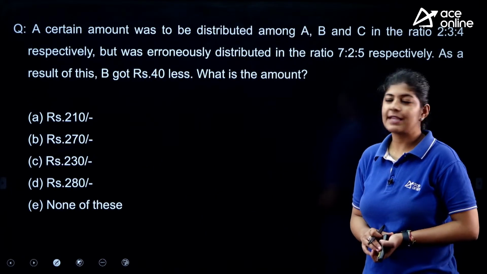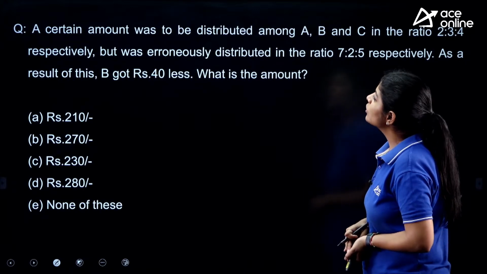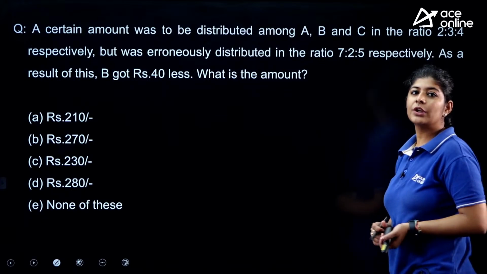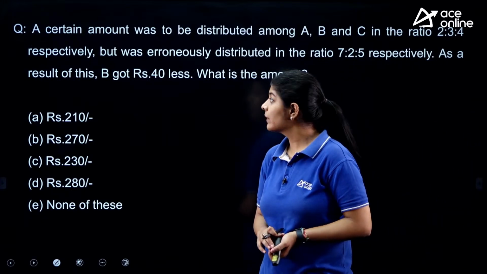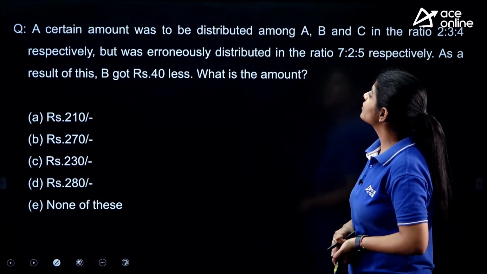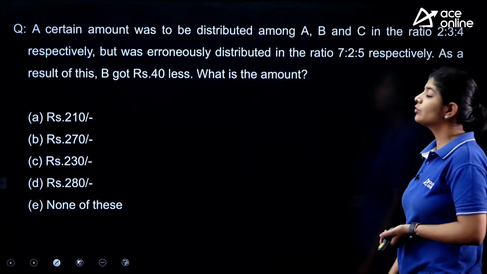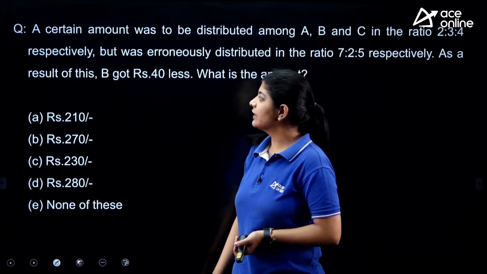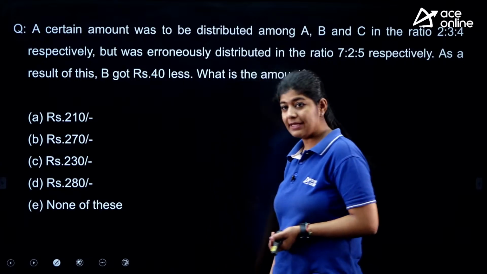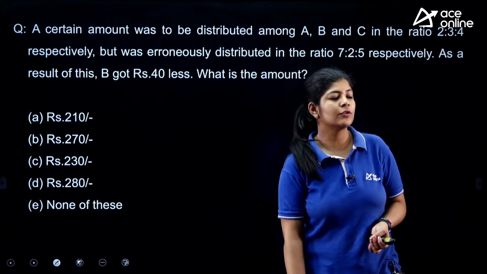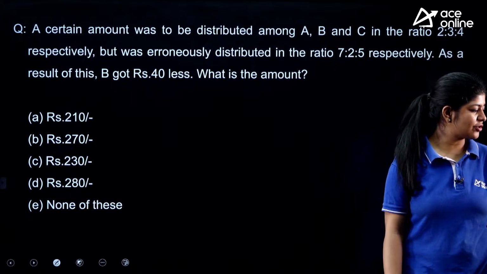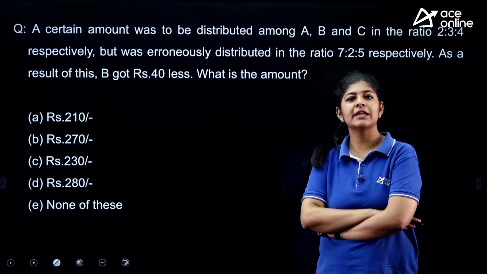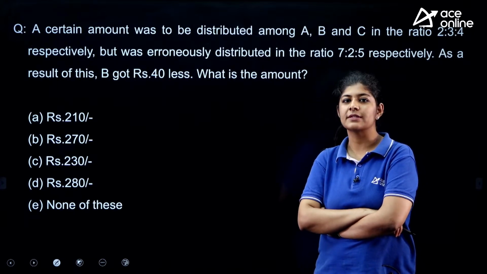The next question says that a certain amount was to be distributed among A, B and C in the ratio 2:3:4 respectively, but was erroneously distributed in the ratio 7:2:5 respectively. As a result of this, B got 40 rupees less. What is the amount? We just simply have to find out what is the actual amount that is distributed. Again, this one is also a very easy one. It hardly takes 40 seconds to answer.